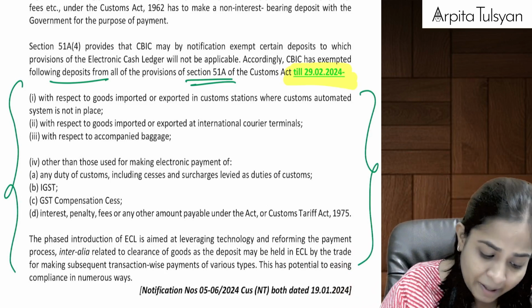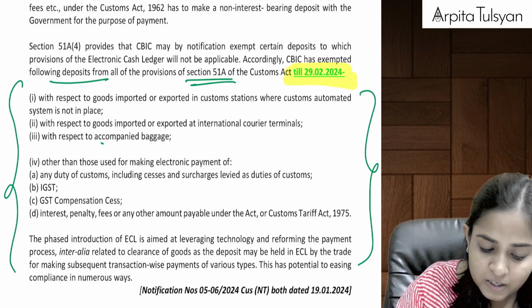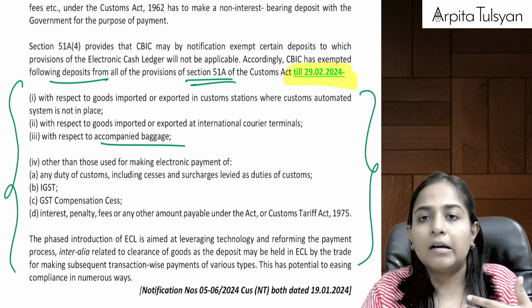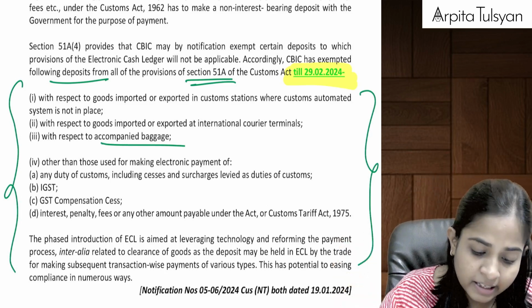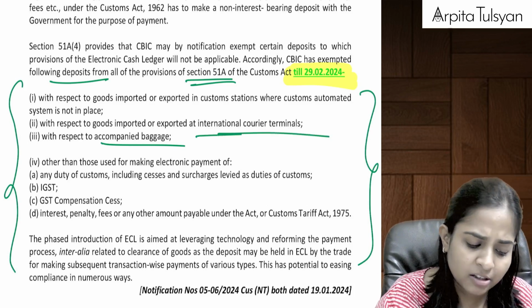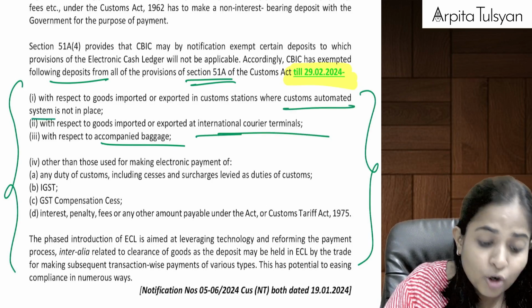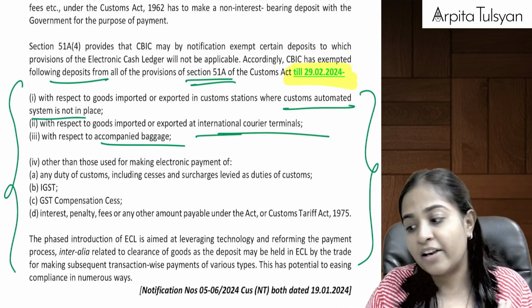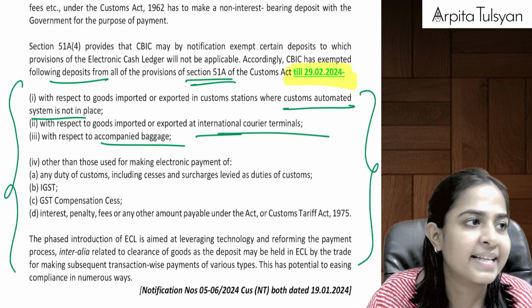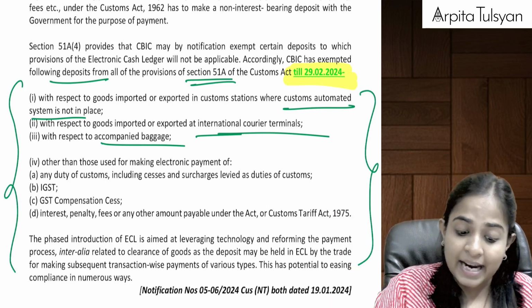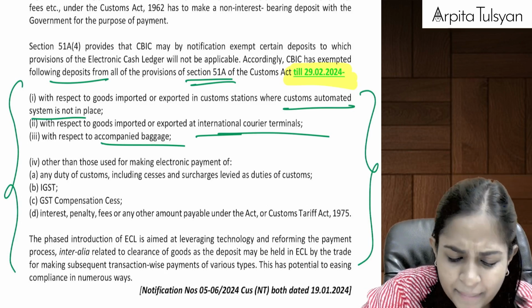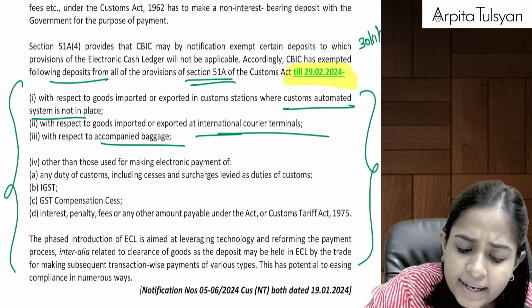Like with respect to accompanied baggage, the baggage which we take when we travel from one country to another, and international courier goods imported or exported at international courier terminals, where automated systems are not yet in place. If automated systems are not in place, then how will we do electronic payments? So at that time they had exempted electronic payments till 30 November 23.